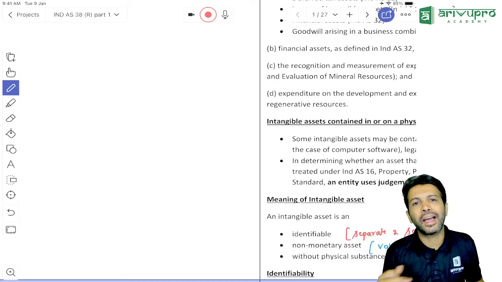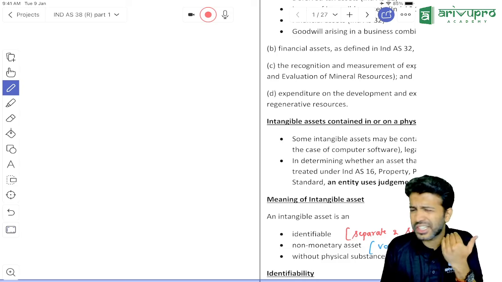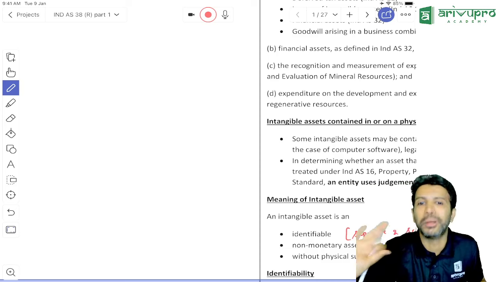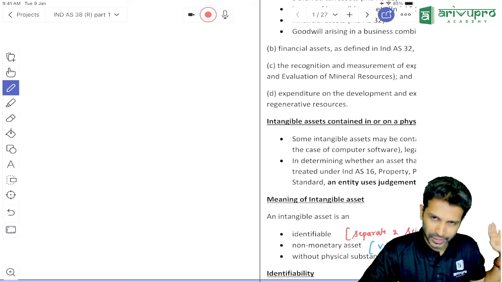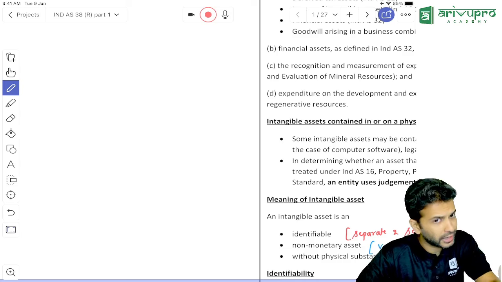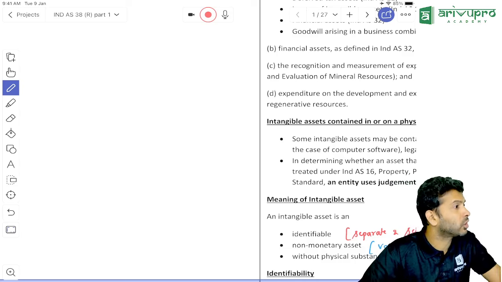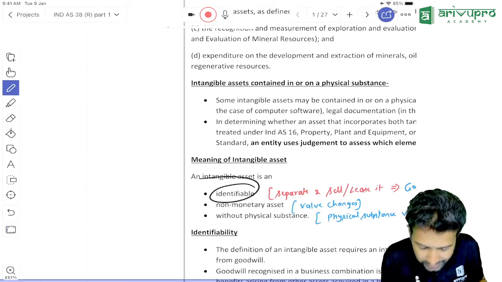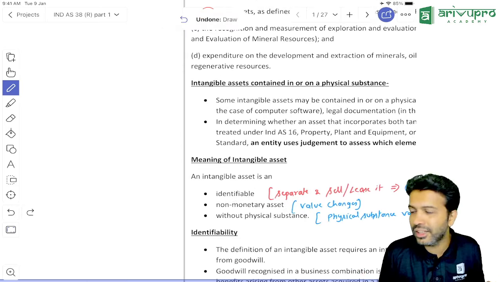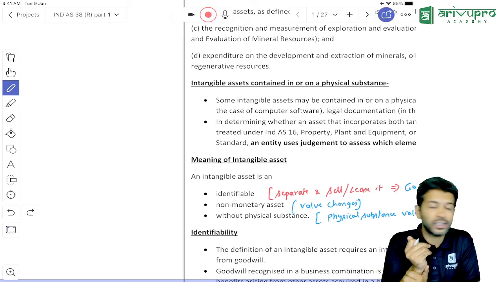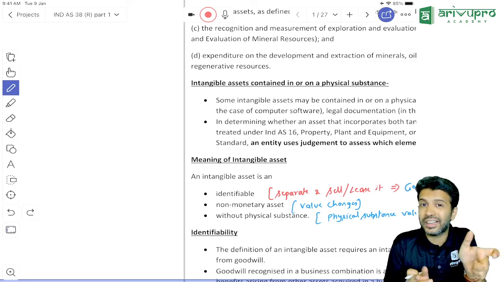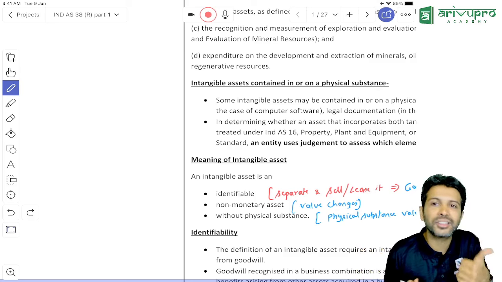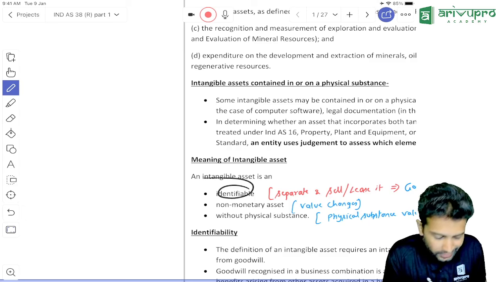Suppose I have a software which I have purchased by paying 40 lakh rupees. Now, I don't want to sell my whole business. I want to sell only the software, one asset. Is it possible? Yes. That is what identifiability means. If you want to call something identifiable, you should be able to separate it and sell that alone. Software, can I sell it alone? Yes.